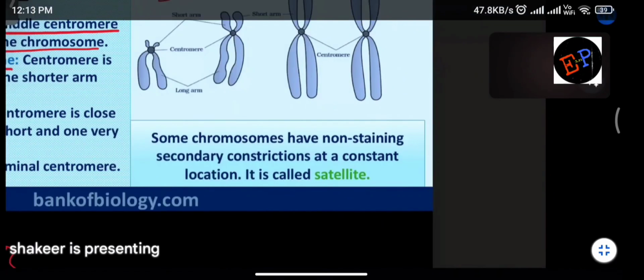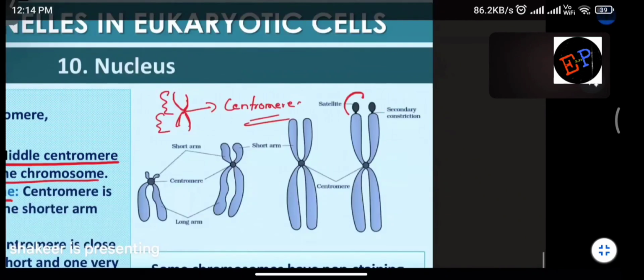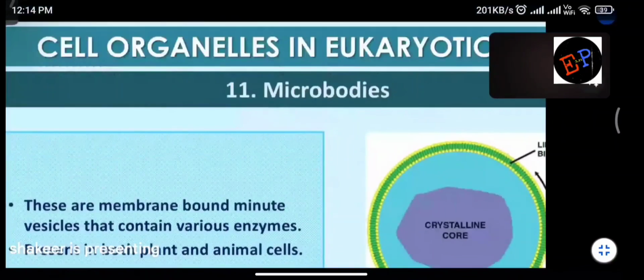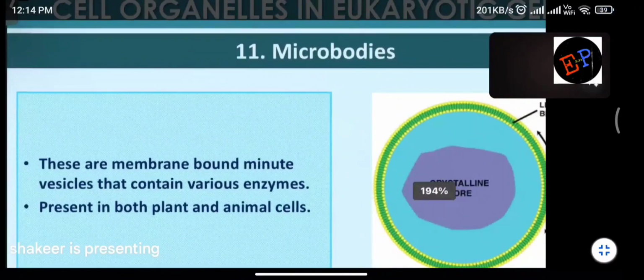And here there is one more point. Some chromosomes have non-staining secondary constrictions also at a constant location. It is called a satellite. So some of the chromosomes have another constriction, two constrictions. And that second constriction, you can call it a satellite. Are you able to understand? So this is the second constriction which you can find, and this is called the satellite. That's it. Then microbodies.